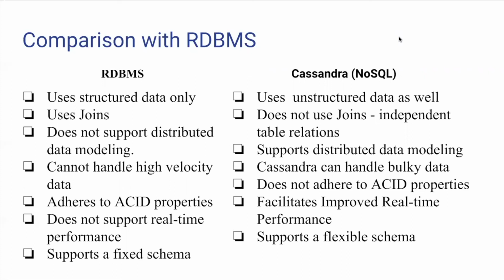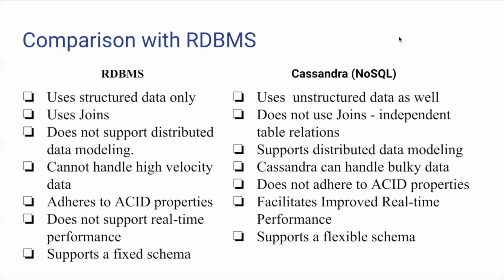Also, RDBMS does not support distributed data modeling, whereas we see in our Cassandra application that we could leverage distributed data modeling. We can also see that RDBMS cannot handle high volume and high velocity data, but we know that Cassandra can handle bulky data easily.